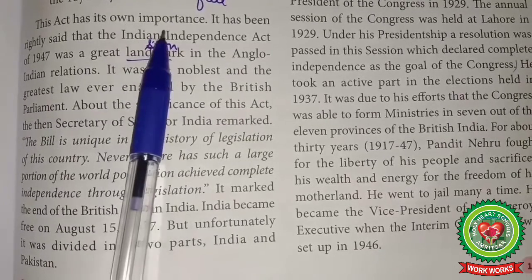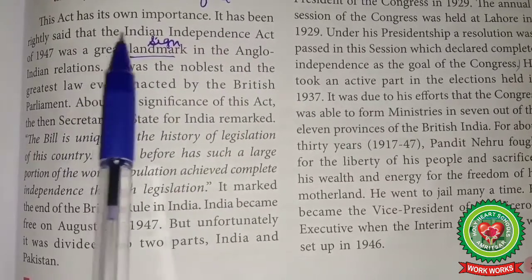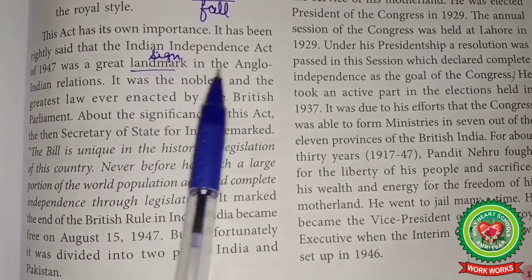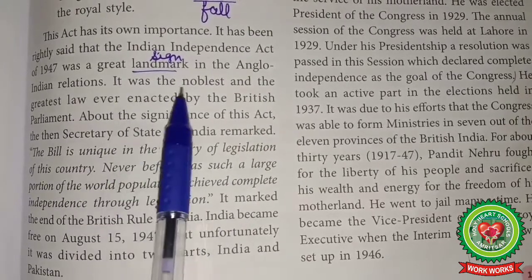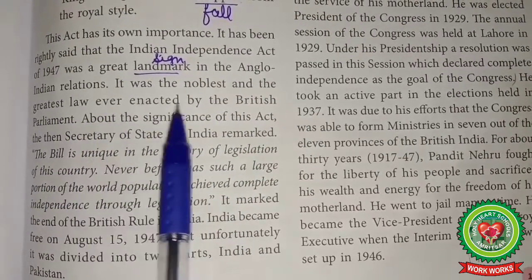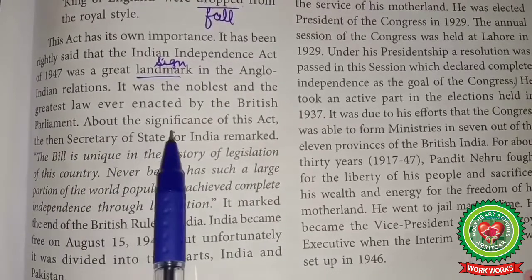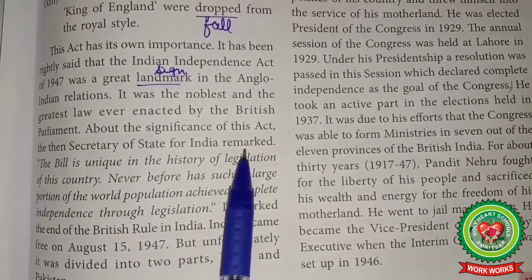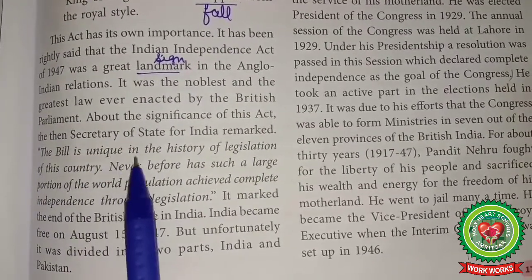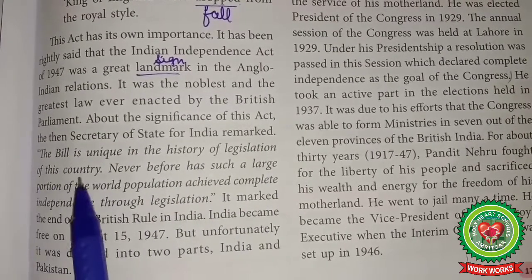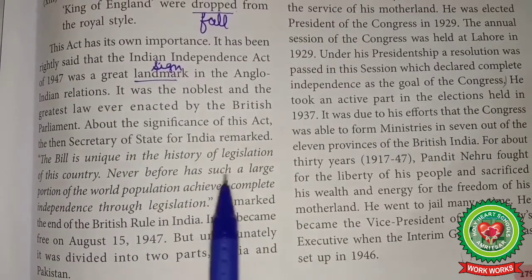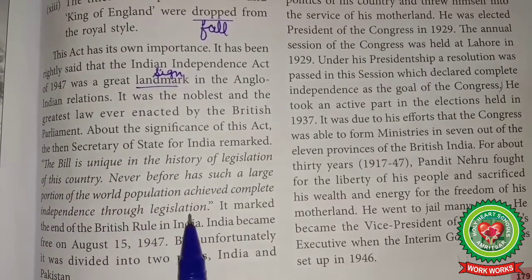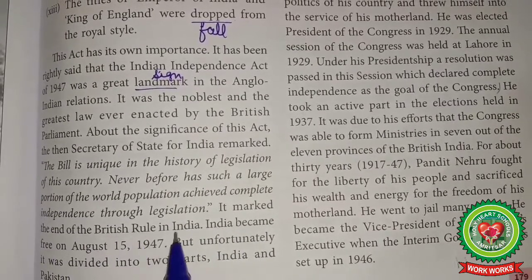This act has its own importance. It has been rightly said that the Indian Independence Act of 1947 was a great landmark, means sign, in Anglo-Indian relations. It was the noblest and the greatest law ever enacted by the British Parliament. About the significance of this act, the then Secretary of State for India remarked, "The bill is unique in the history of legislation of this country. Never before has such a large portion of the world population achieved complete independence through legislation." It marked the end of the British rule in India.